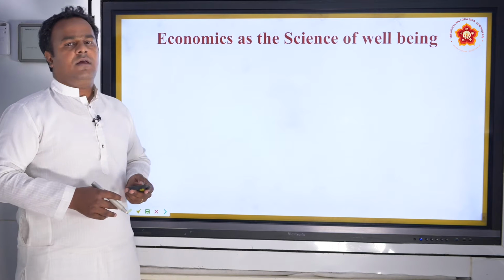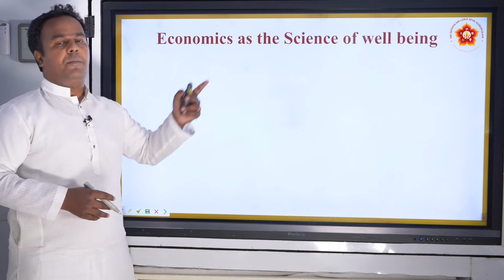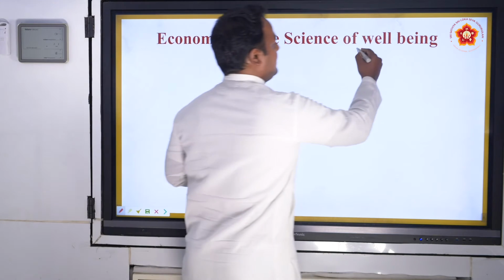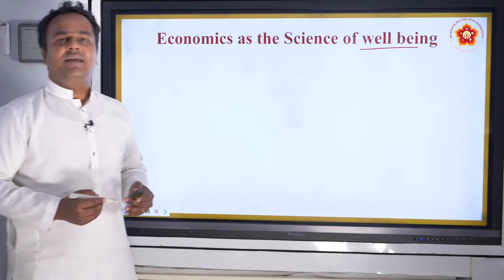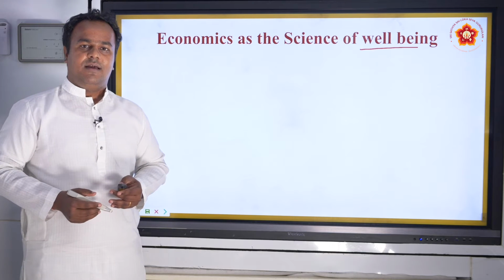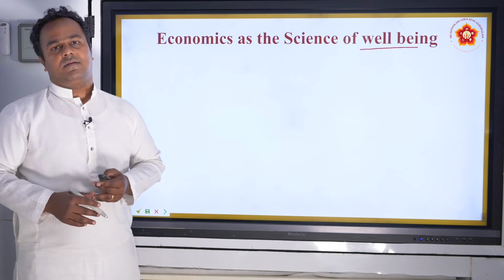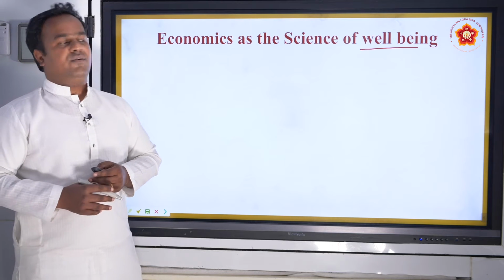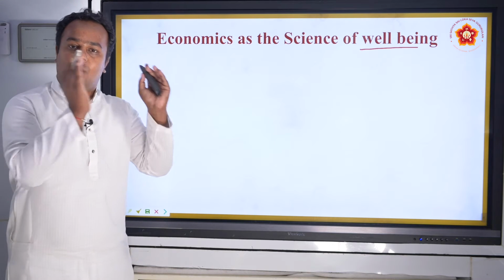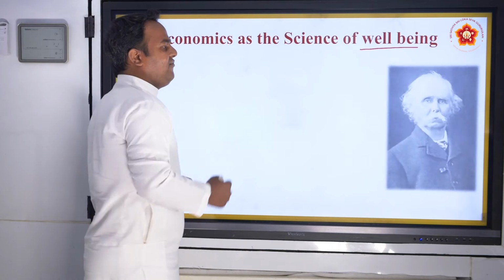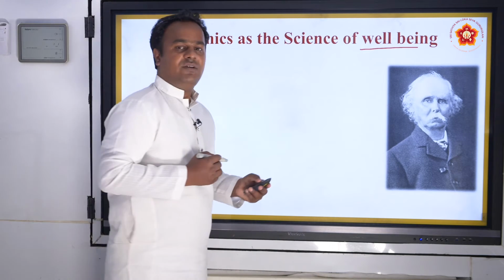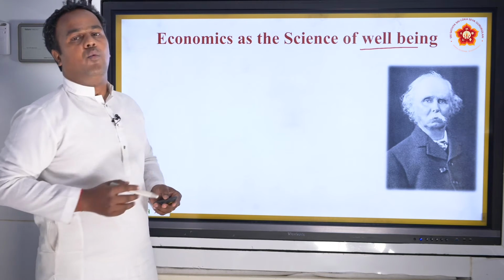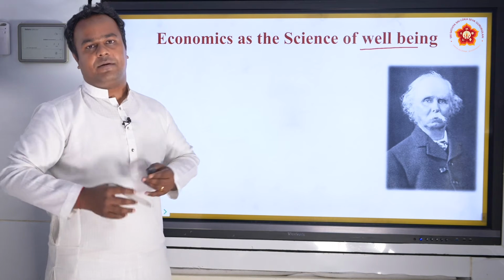And the next definition is from the point of view of well-being. What is this word well-being? Well-being means happiness, health and happiness. In another word, it is called welfare. Adam Smith talked about wealth, but Alfred Marshall, who is a very influential economist, talks of economics as a science of welfare.